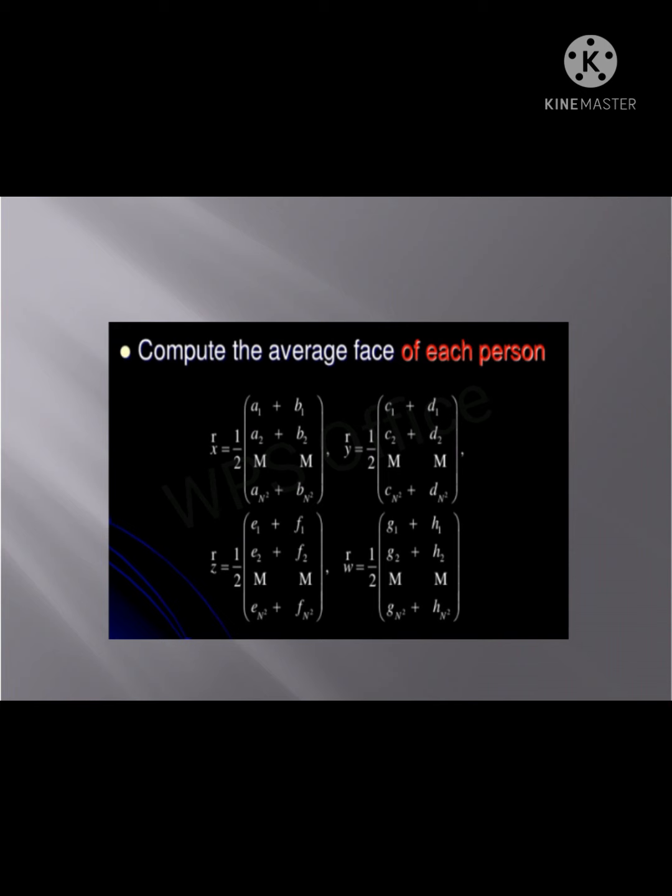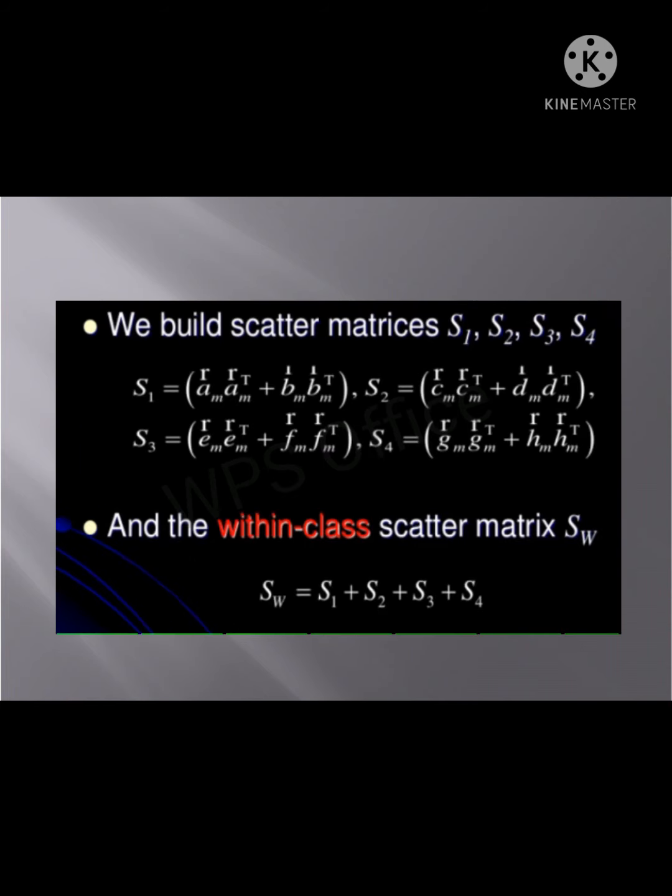I will take four values: A, C, E, G. These are the 4 values. I will find the average of the face detections. Then we build the scatter matrices S1, S2, S3 and S4. I just convert the matrix into scatter.